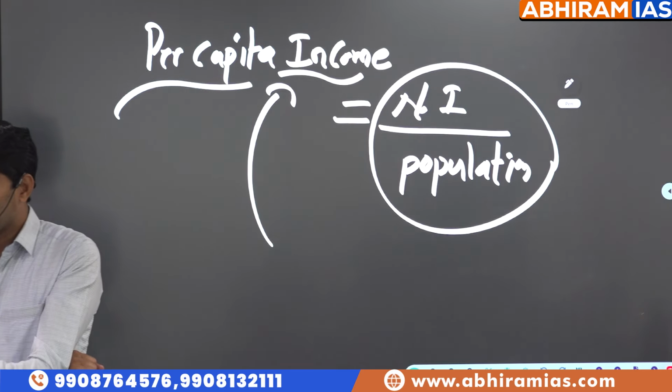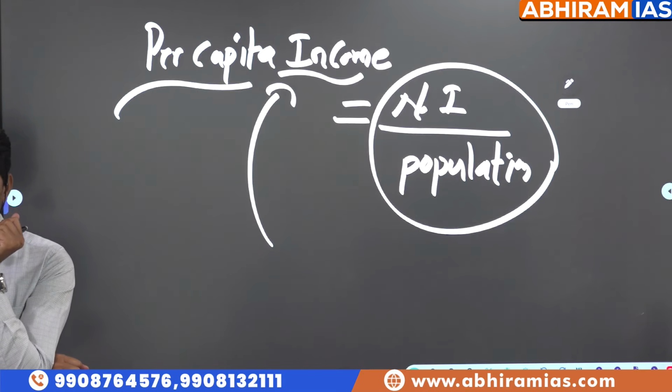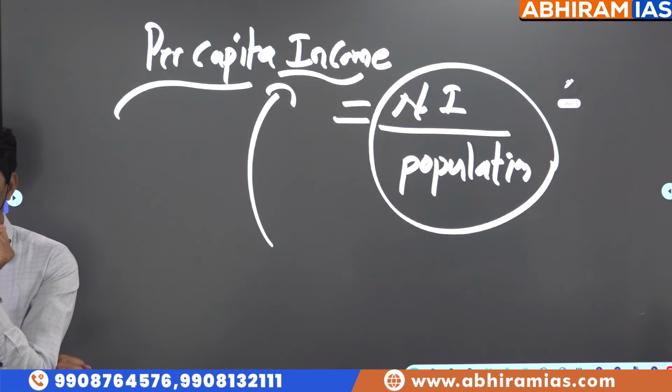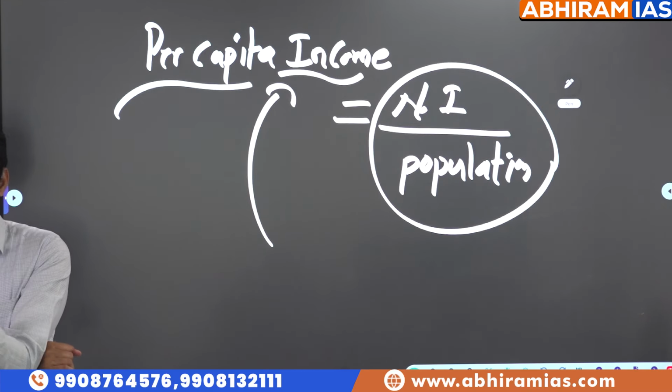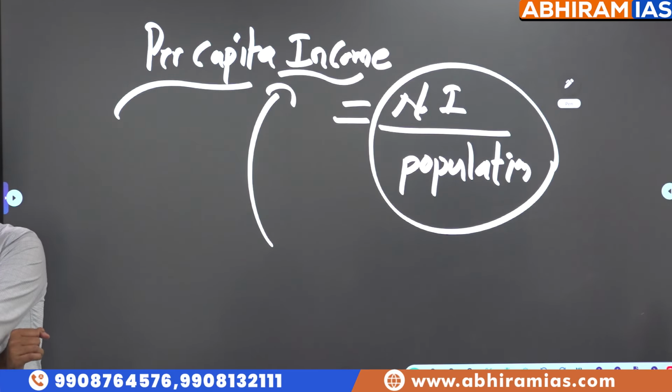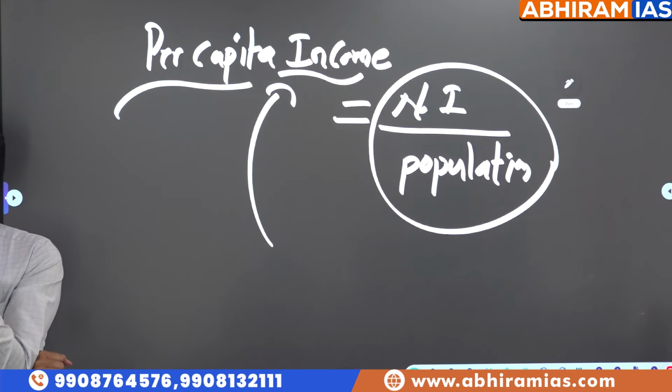Per capita income means 3 lakhs divided by 5. It does not mean that for everybody 60,000 will be given. No. If they are ready to spend the money per person to provide life chances, how much would be available? That is called as per capita income.